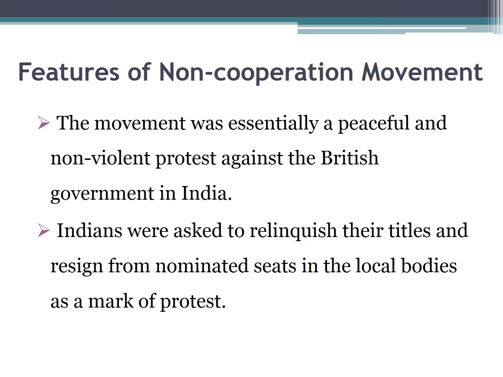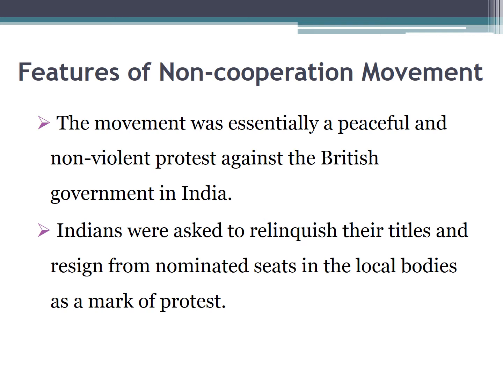So what are the activities or features of the non-cooperation movement? First and foremost, it should be a non-violent protest against the British. Gandhi always followed the path of non-violence, and Indians were asked to relinquish their titles and resign from nominated seats in the local bodies as a mark of protest.